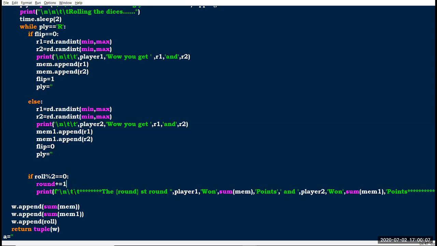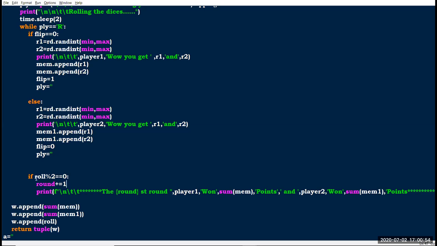When roll has even values, it prints that the round has completed. If roll equals 2, the first round has completed; roll equals 4, the second round; roll equals 6, the third; roll equals 8, the fourth; and when roll equals 10, the fifth round is completed.